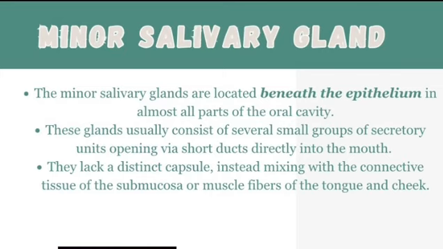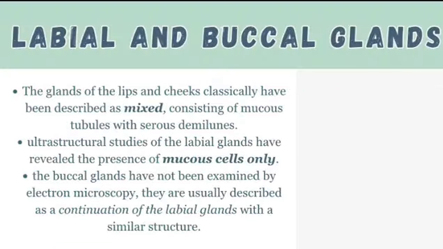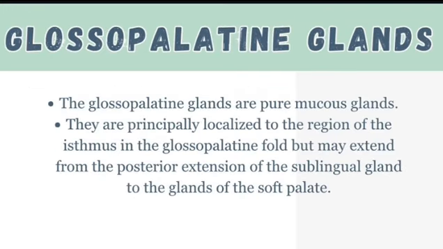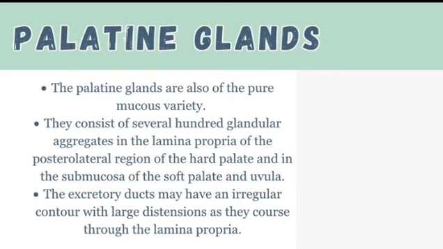There are 800 to 1,000 minor salivary glands located throughout the oral cavity. Labial and buccal glands: their continual secretion of saliva is important for immune defense by preventing dryness of the oral tissue around the lips and by producing antibacterial secretion. Glossopalatine glands: the glands present in the region of the isthmus in the glossopalatine fold are purely mucous glands. Palatine glands are minor salivary glands located under the mucous membrane on each side of the midline of the palate.